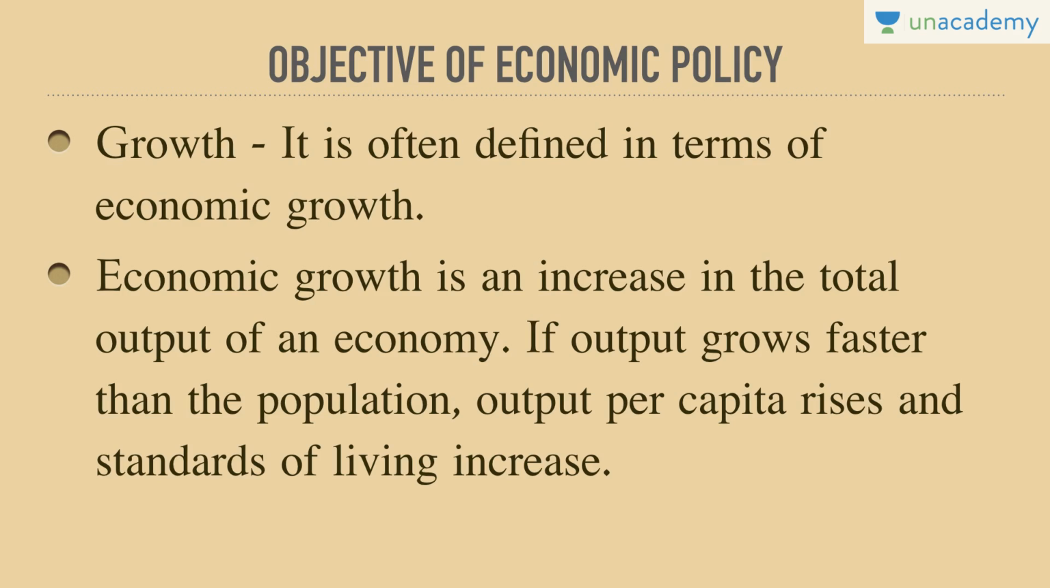If output grows faster than the population, output per capita rises. Per capita means individuals' income and standards of living increase. So output is growing faster, which means people are earning more and more and spending more and more. In that case, the per capita income for each and every person would rise. If the per capita income rises, obviously the standard of living would increase. This is considered to be the third objective of economic policy.